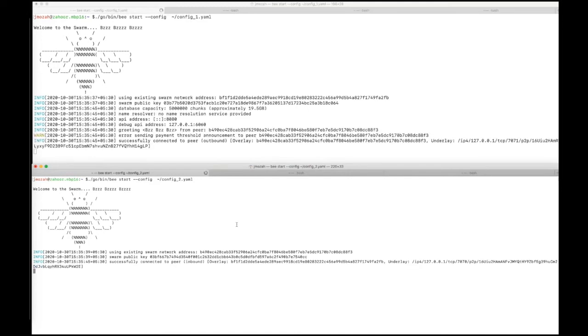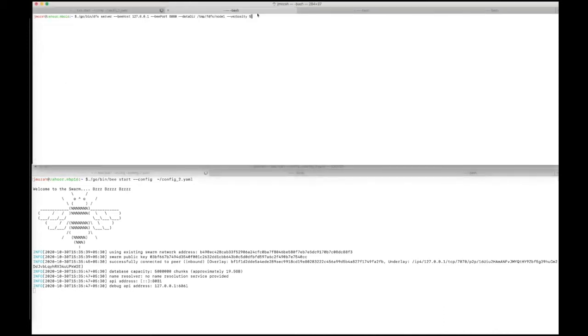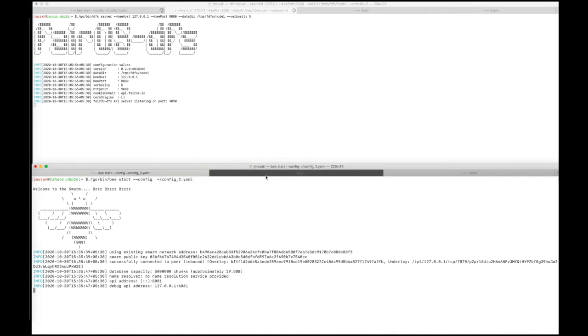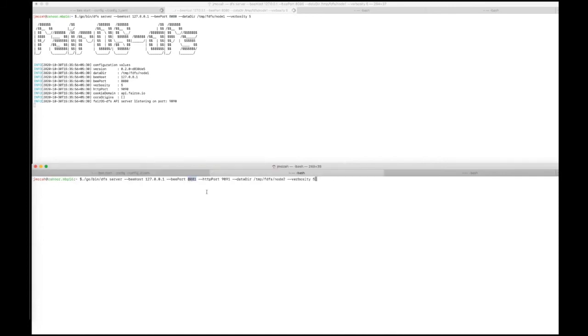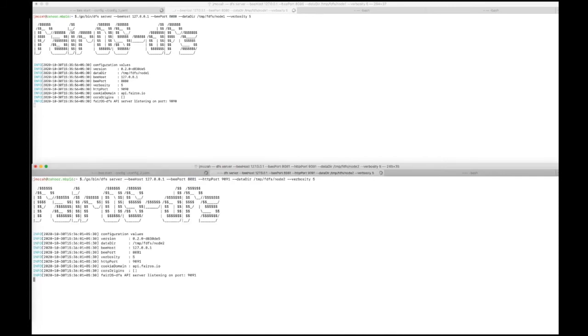Let's give it a few seconds. Yes, they have. And let's go to the FairOS DFS. This is connecting to the 8080, which is the first Bee. This is connecting to the second Bee, which is 8081.